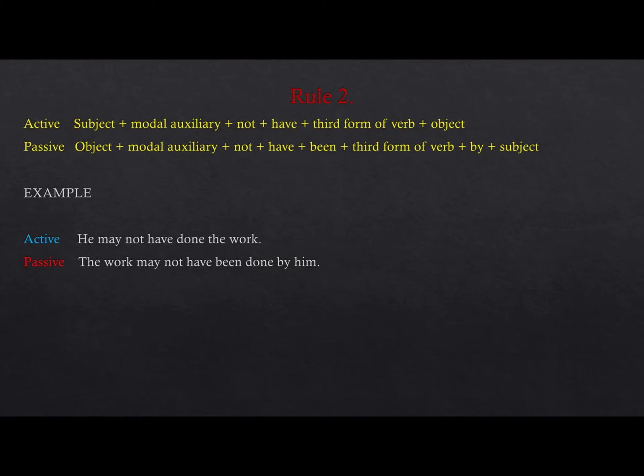I may not have completed my homework. My homework may not have been completed by me. So if it is has, then it will be followed by been. And if it is simple may, then it will be followed by be.